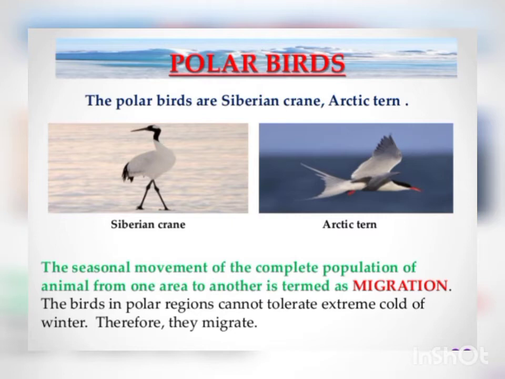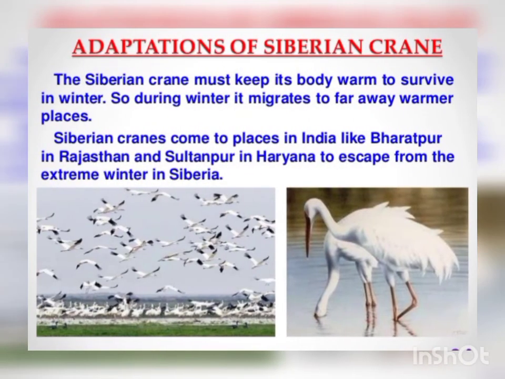The bird migration you might have seen. Okay, they migrate from one area to another because of the climatic condition. They cannot tolerate a very cold climate or a very hot climate, so they totally move from one area to another. And this is called migration.